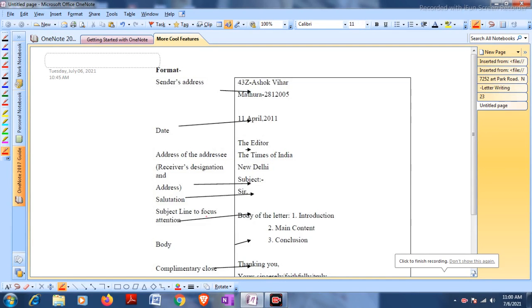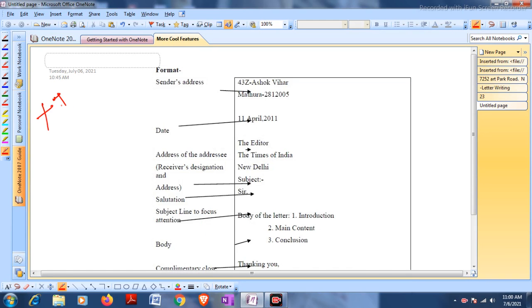So in this video lecture we are going to understand the format for writing the formal letter. But before we move ahead, let us quickly understand that when we talk about letter writing, we are referring to basically two types of letter: formal letter and informal letter.